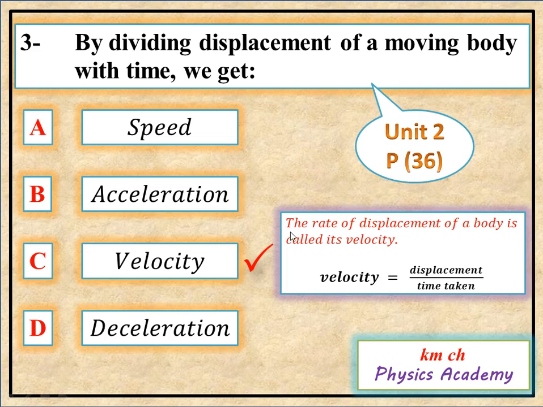The definition of velocity: the rate of displacement of a body is called its velocity. Velocity is equal to displacement over time taken. So our option C is correct. The answer is velocity. By dividing displacement of a moving body with time we get velocity.